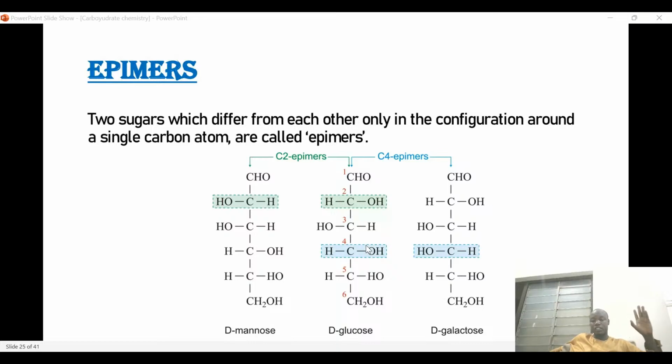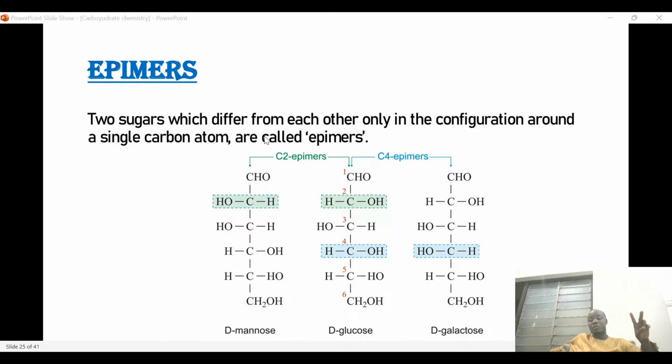Whenever we say carbohydrates in biochemistry, we define a carbohydrate as a polyhydroxyaldehyde or ketone. So whenever you have a compound that is a polyhydroxyaldehyde or polyhydroxy ketone, that compound is considered a carbohydrate. A carbohydrate must have either a ketone functional group or an aldehyde group, with the addition of polyhydroxy groups.